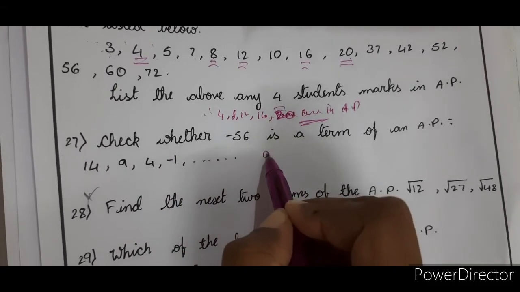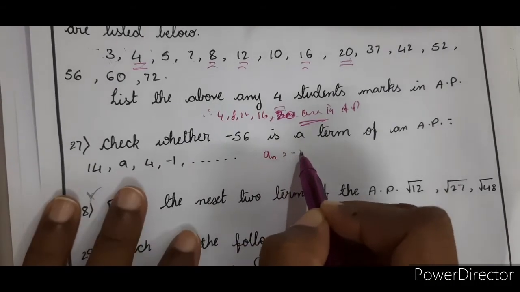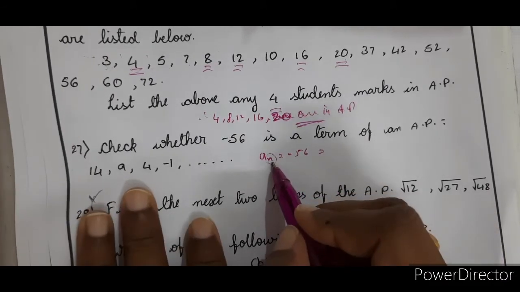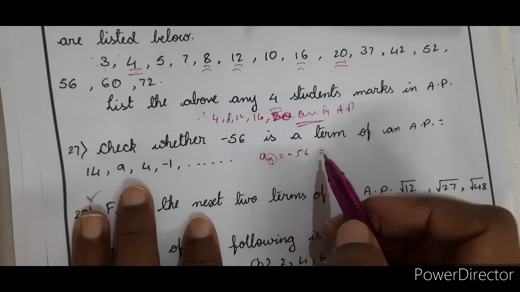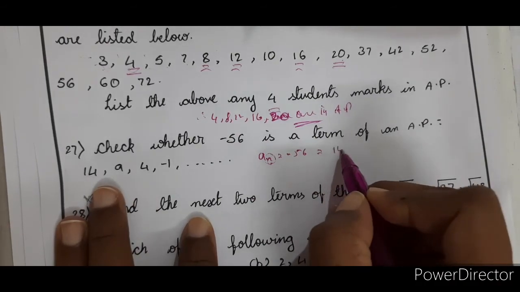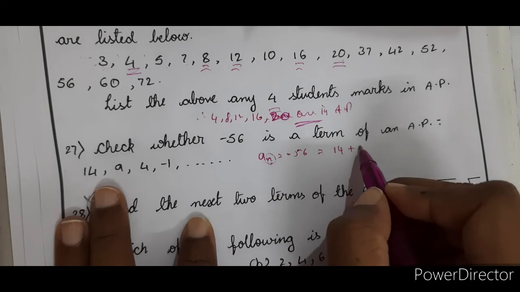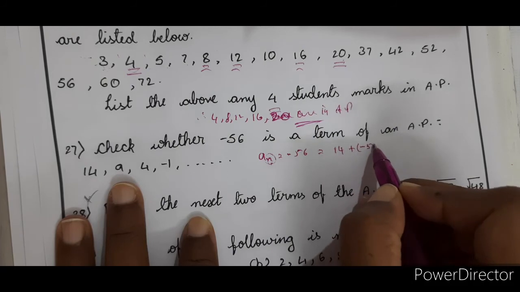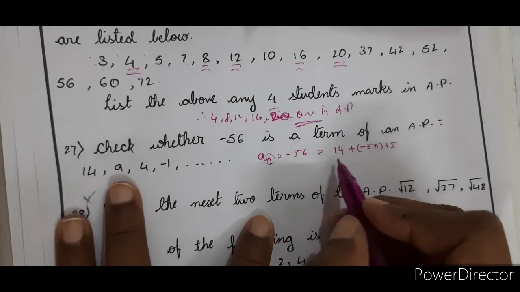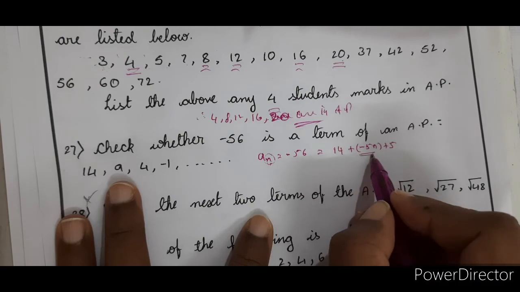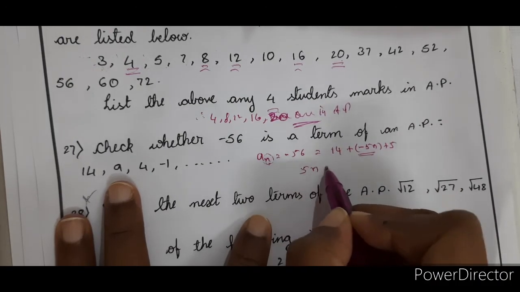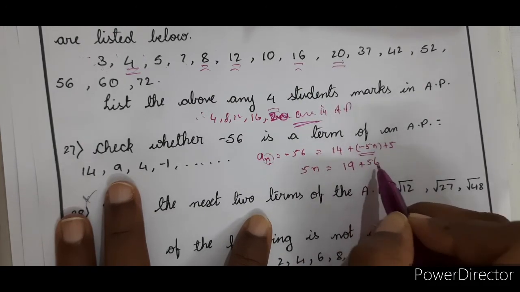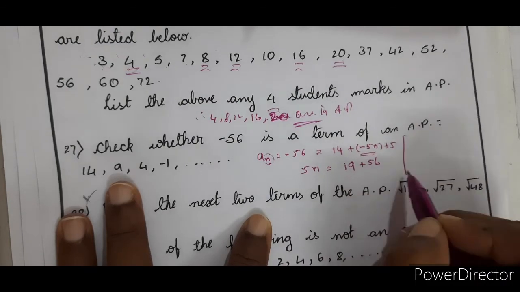Same thing we will do: an is equal to minus 56, and you have to find the nth term, the n value. If you are getting an integer, then you can say that it is there in the AP. Minus 56 is equal to a plus n minus 1 into d, that is 14 plus n minus 1 into d. What is d? It is minus 5. So minus 5n plus 5. Let me write 5n, which we want. So bring it here. 5n is equal to 14 plus 5, which is 19, minus minus 56 becomes plus 56.